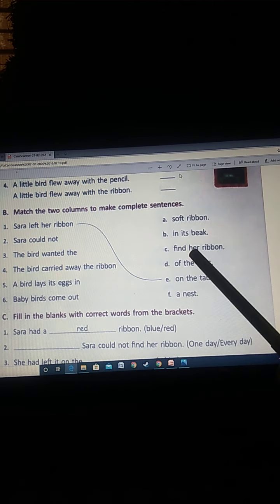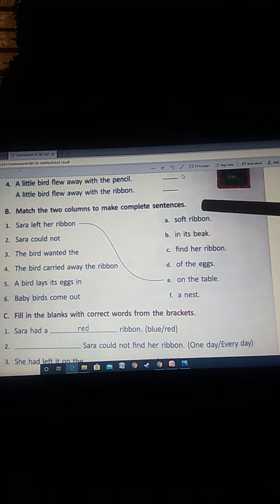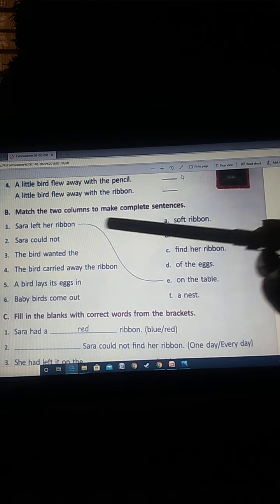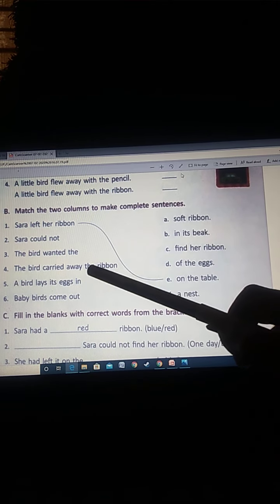Sarah could not find her ribbon. Next is the bird wanted the soft ribbon. The bird wanted the soft ribbon. Match number 3 with A. Next is the bird carried away the ribbon in its beak. How did it carry the ribbon? In its beak. Match it with B.